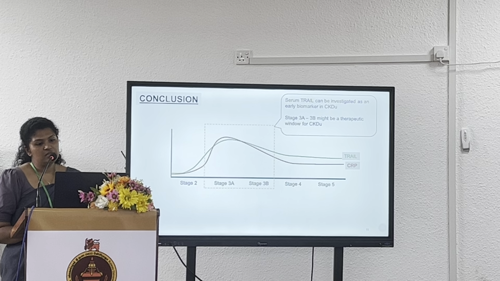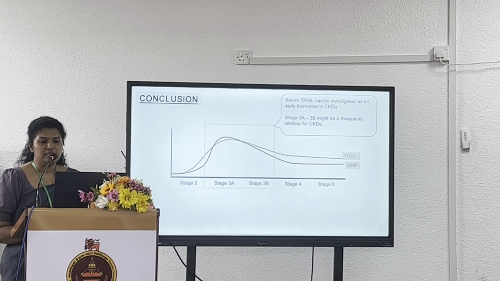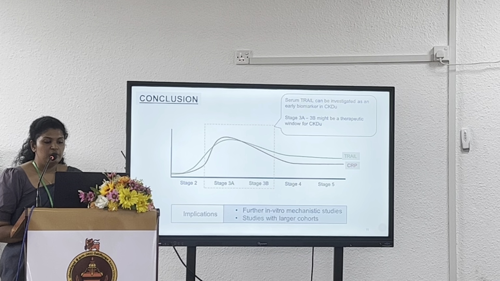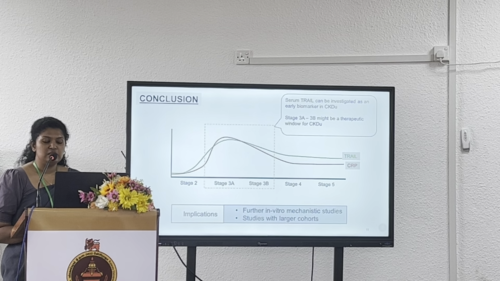So we can conclude that serum TRAIL can be investigated as an early biomarker in CKDu, and stage 3A, 3B might be a therapeutic window. For further implications, we suggest in vitro mechanistic studies to identify the action of TRAIL in the fibrosis of CKDu, and studies with larger cohorts.